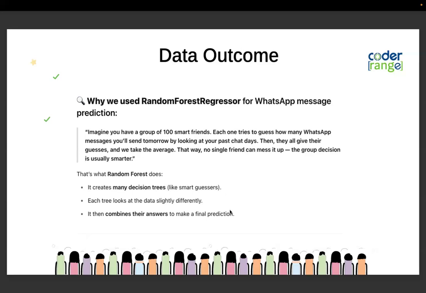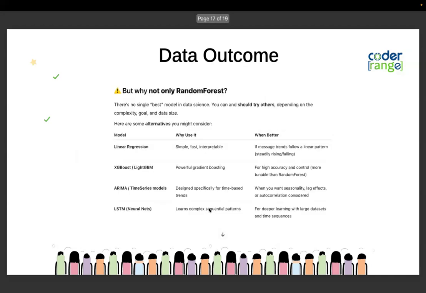So there's no way a single tree can mess up, because the group decision is always smarter, because you will basically take the sum there, right? It will create many decision trees, and each tree looks at the data slightly differently, and it combines all the answers to make the final prediction. So that's how WhatsApp is actually using it.